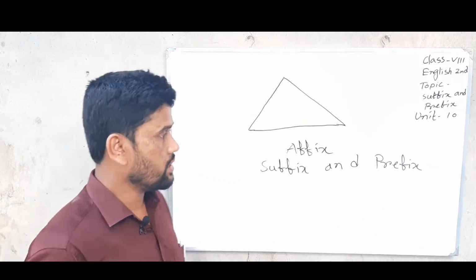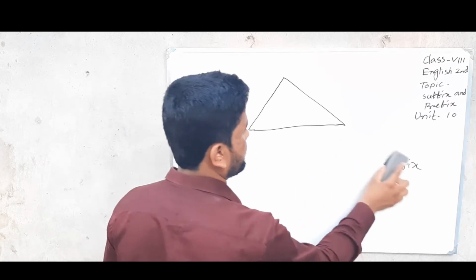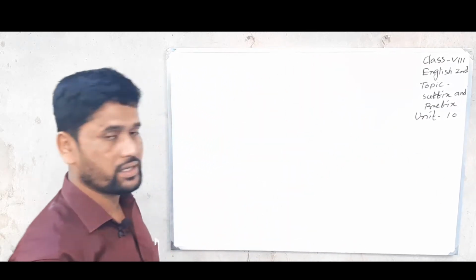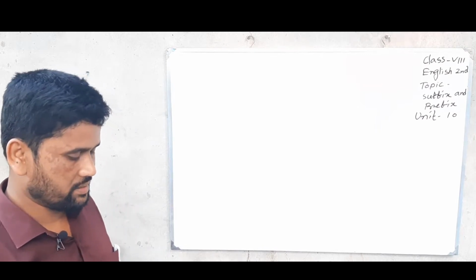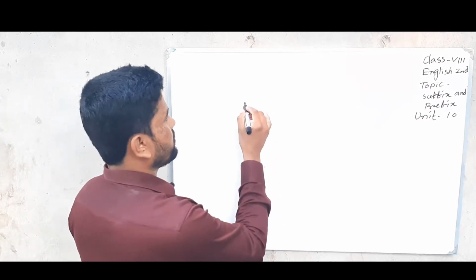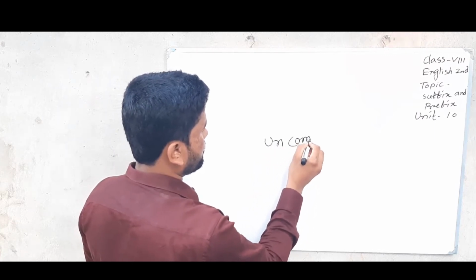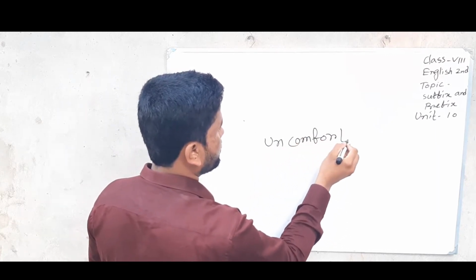So now I would like to write another word so that you can guess what is prefix and what is suffix. Uncomfortable.